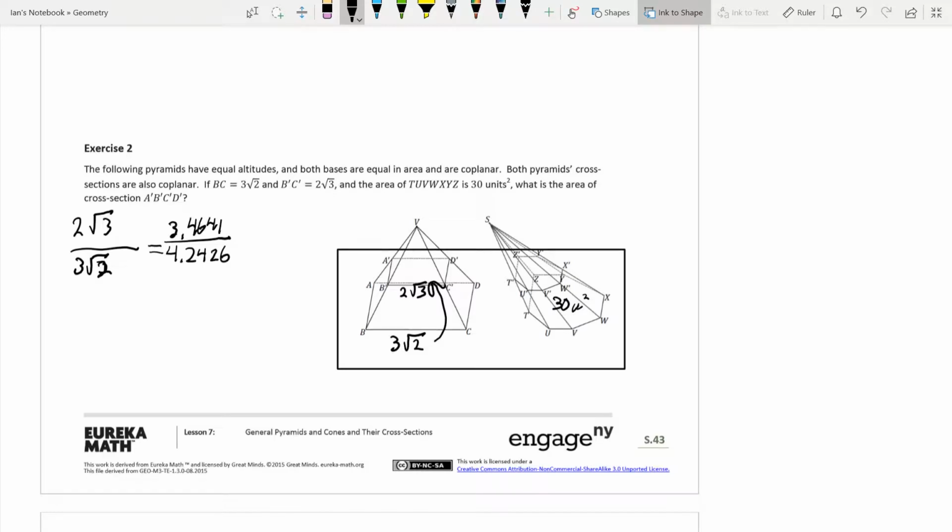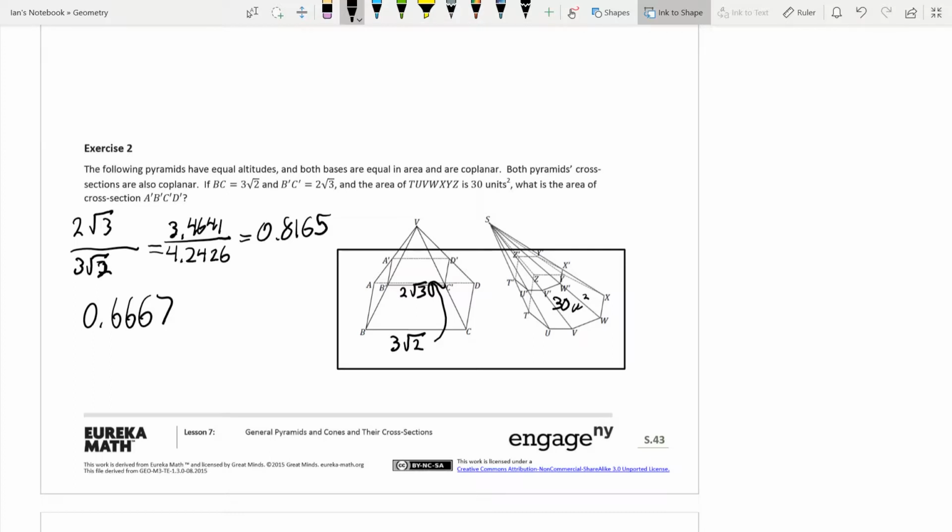So if we divide these, 3.4641 divided by 4.2426 gets us 0.8165. So this is our scale factor going from here up to here. Now remember, guys, we need to square this scale factor. So squaring this, we get 0.6666, 0.667 if you round up.